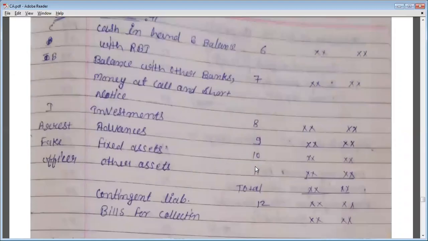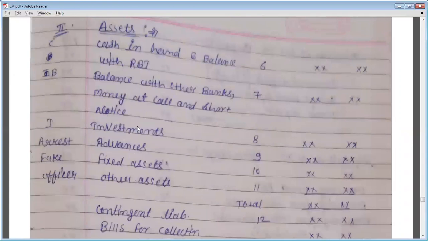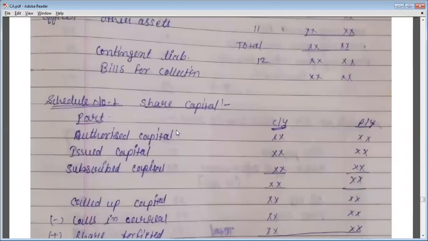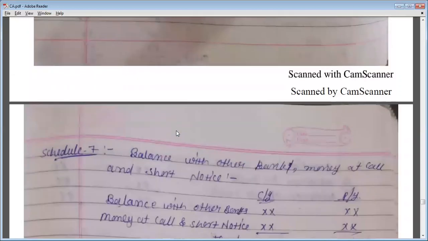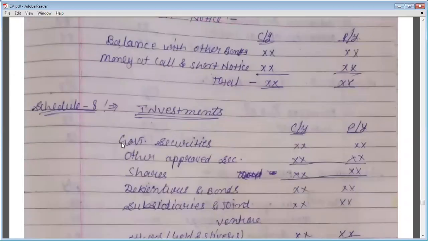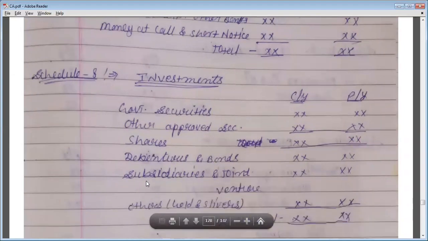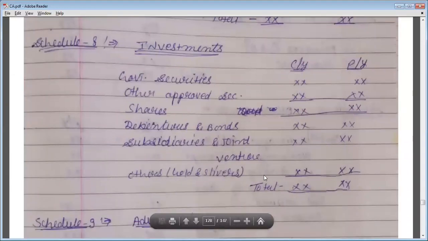Okay. Then next is schedule number 8, that is investments. So you will write all the investments in schedule number 8. So see which kind of investment will be included in schedule 8. In schedule 8: government securities, other approved securities, shares, debentures and bonds, subsidiaries and joint ventures, and other investments such as gold and silver. Investment in gold and silver will also be included in investments.